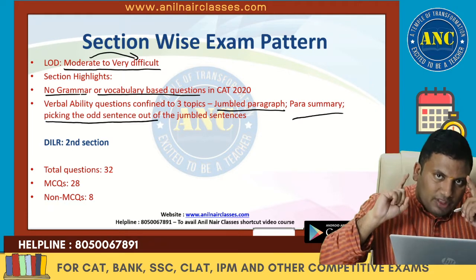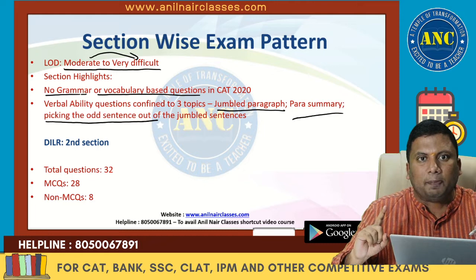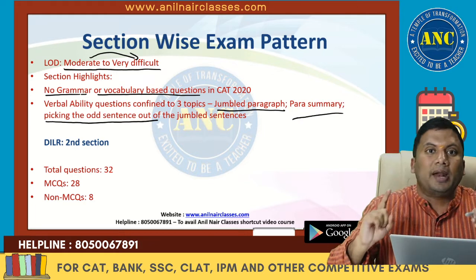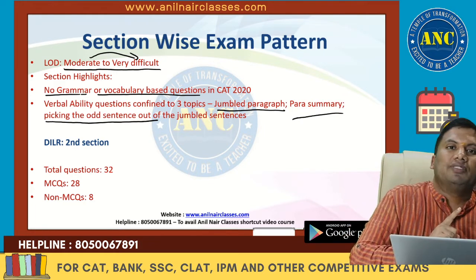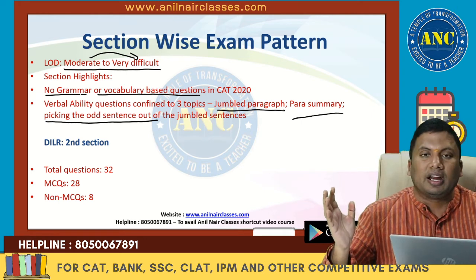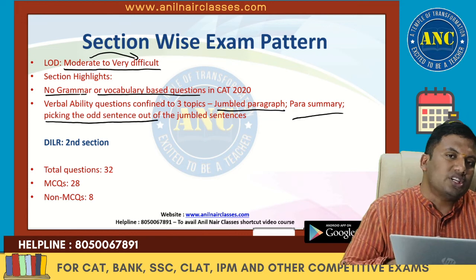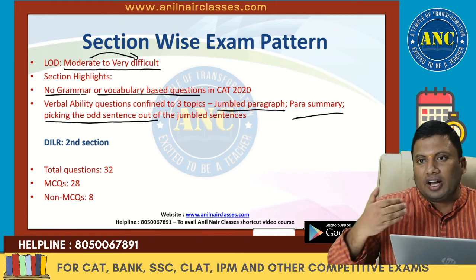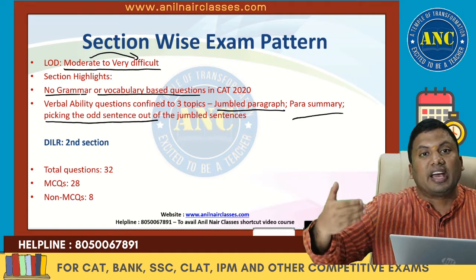Disclaimer here: the only thing which you can predict in a CAT paper is that the paper will be an unpredictable paper. Last year, if there were no fact, inference and judgment questions, it does not mean that this year the questions will not come. The questions which came 5 years before, the same set of questions can come again.